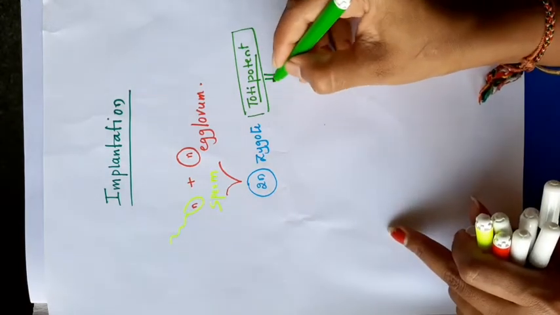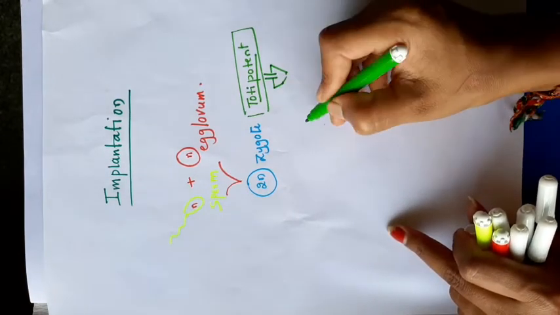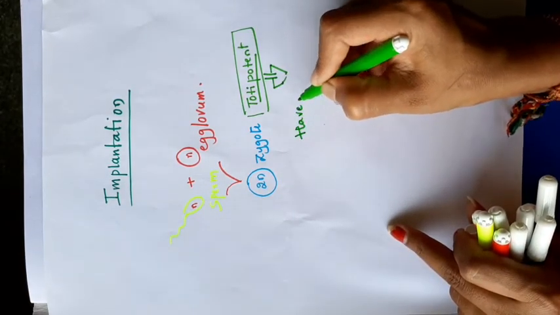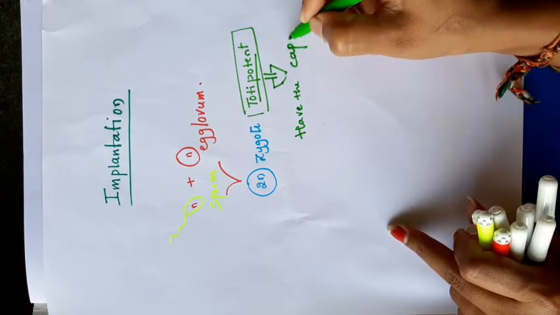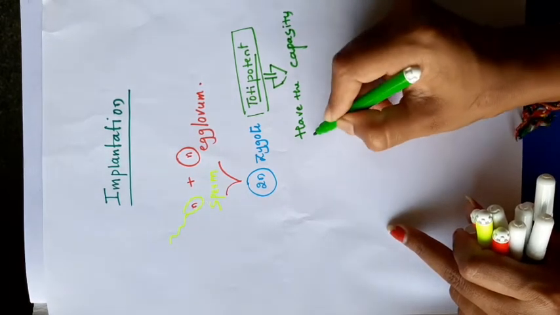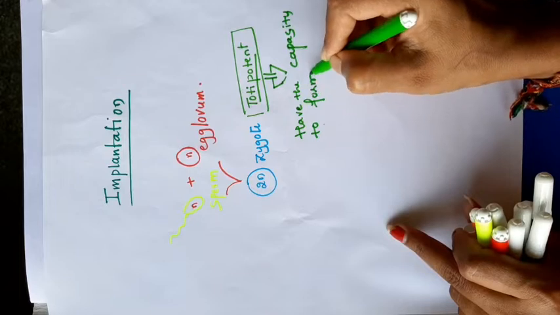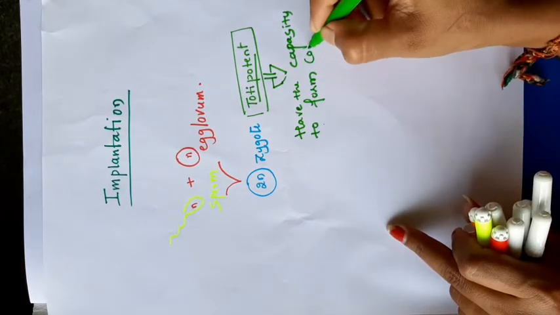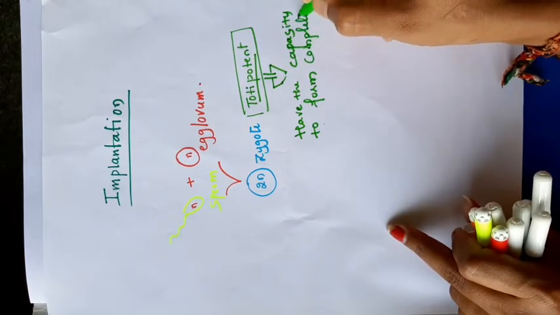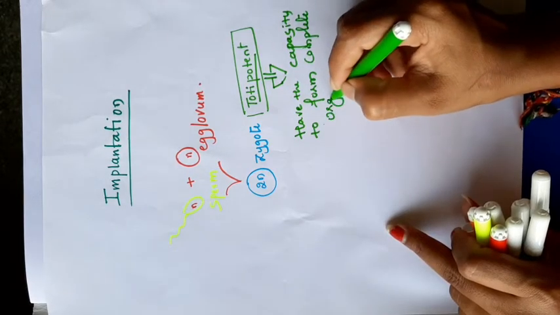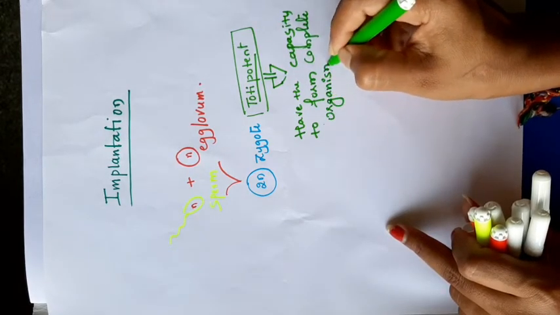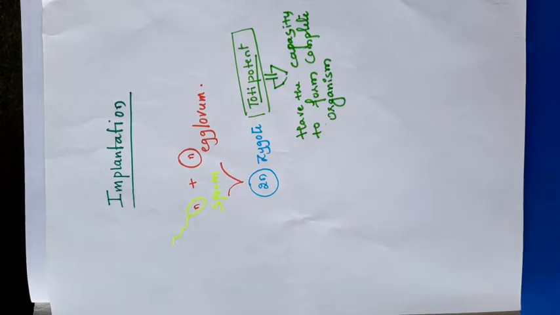Note down, guys. Having the capacity to form a complete organism. In humans, only the zygote has the totipotent capacity. Zygote undergoes mitosis.